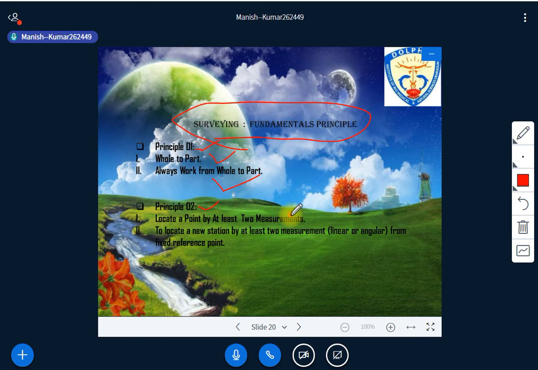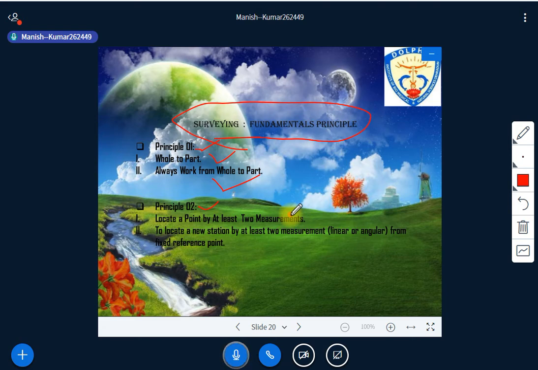number one. That's very important. That's why the name fundamental is there, because whenever the survey work has to start, we have to follow both principle 1 and principle 2. If the area is small, we can avoid principle 1, because we can easily collect the data. But if the area is big, again divide the area into small parts, and then you can start your surveying practice there to collect the observations.